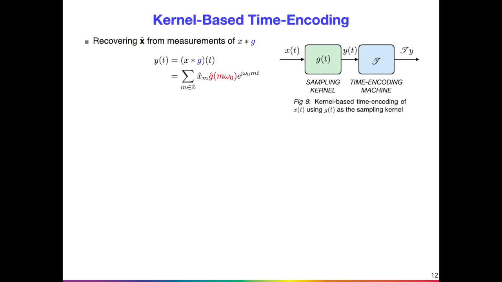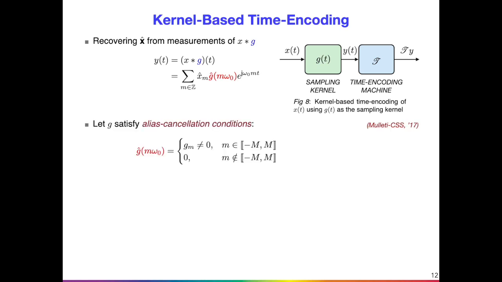To obtain the Fourier coefficients, we propose kernel-based time encoding. Figure 8 shows a schematic of kernel-based time encoding using a kernel g(t). The filtered signal y(t) is also T-periodic with scaled Fourier coefficients. We then select sampling kernels that satisfy the alias cancellation conditions, that is, uniform samples of the Fourier transform of the kernel evaluate to a known non-zero value g_m on the integer set minus M to M and 0 outside.